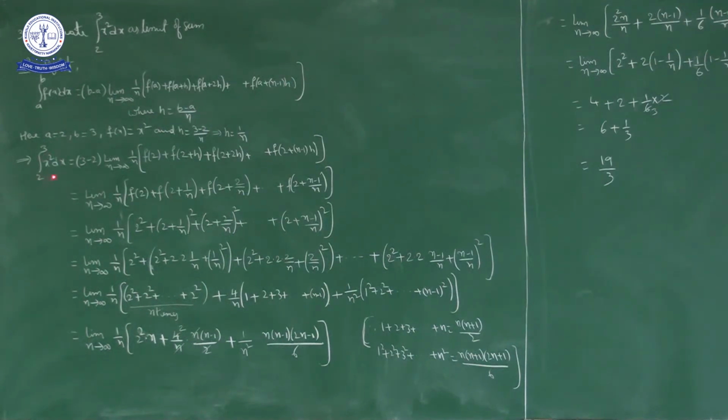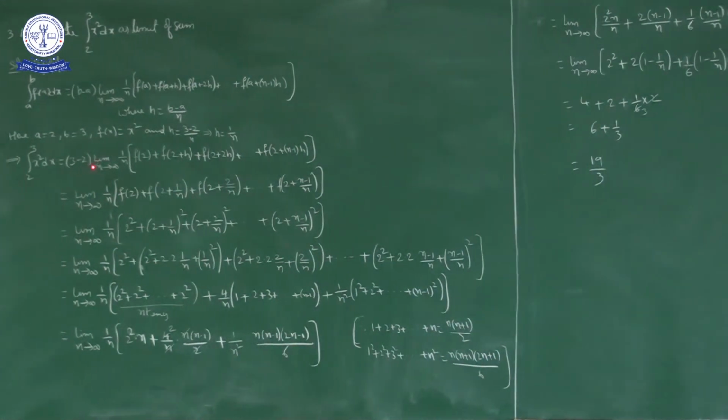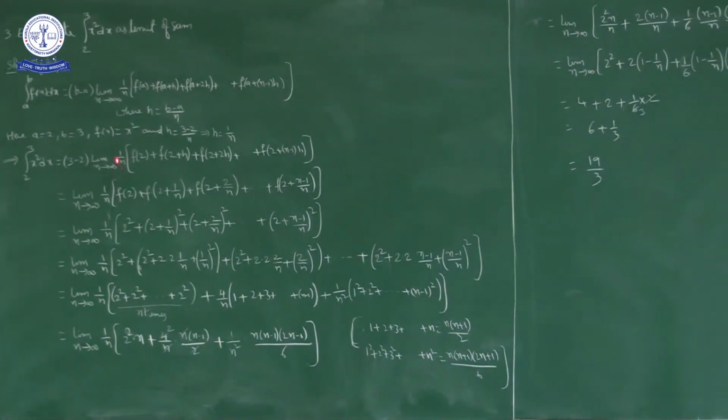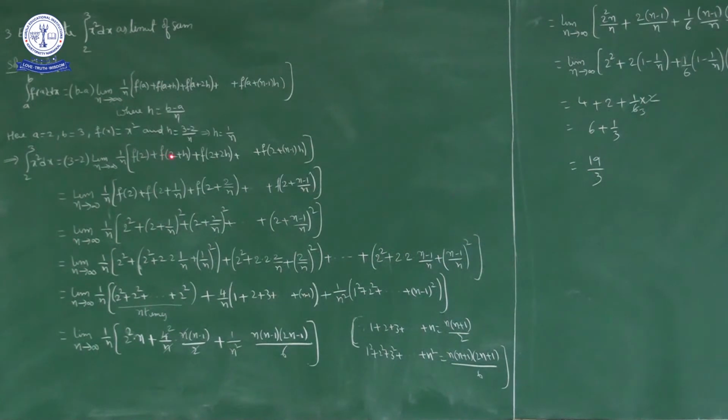So by applying this formula, what will we get? Integral 2 to 3 x square dx equal to b minus a, 3 minus 2, into limit n approaches to infinity 1 by n into f of a, what is a? a is 2, f of 2 plus f of a plus h, f of 2 plus h, plus f of a plus 2h, 2 plus 2h, plus and so on up to f of a plus n minus 1 into h, that is f of 2 plus n minus 1 into h. But what is h here? h is 1 by n. So in place of h I will write 1 by n.